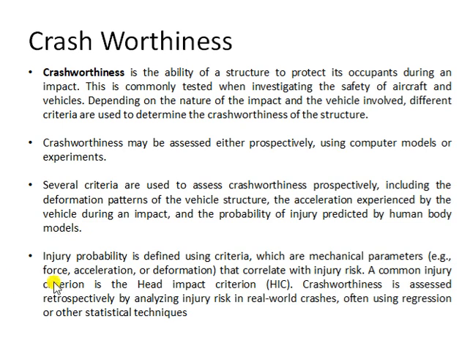Now talking about the probability of injury, how can you find the probability of injury? There are other parameters for finding it. Some of the parameters include the forces generated on the vehicle or the human body, the acceleration which the body undergoes, and the deformation in the body also. These things correlate with the risk of injury. So these are the certain parameters which will be assessed or watched during the crash worthiness or crash testing of the vehicle.